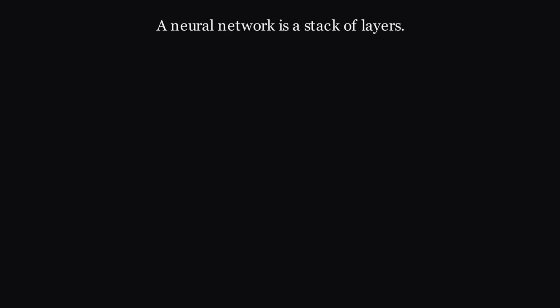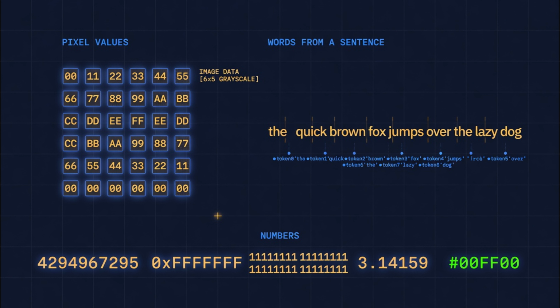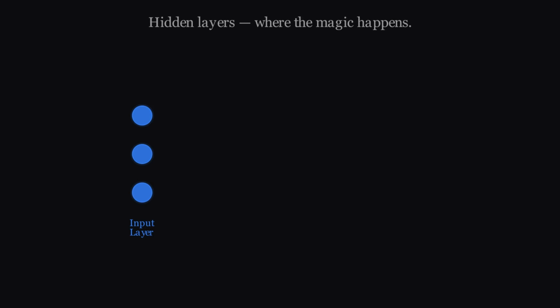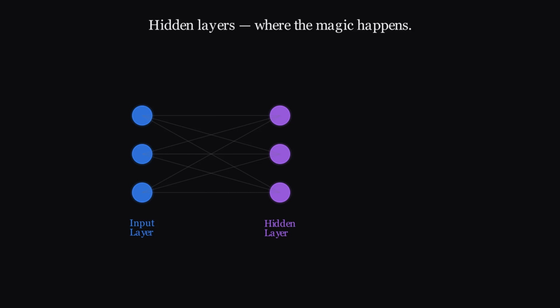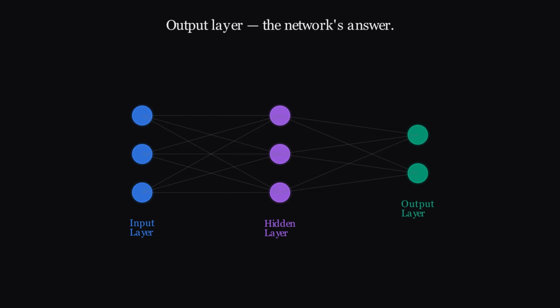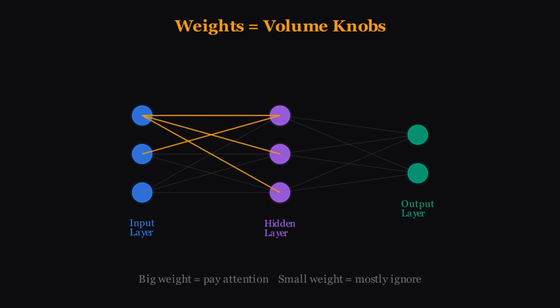A neural network is a stack of layers. You have an input layer. This is your data. Pixel values from an image, words from a sentence, numbers. Then you have hidden layers. This is where the magic happens. Each node takes inputs, multiplies them by weights, adds a bias, and passes the result through an activation function. Think of weights like volume knobs. Each one controls how much a particular input matters. A big weight means, pay attention to this. A small weight means, mostly ignore it.